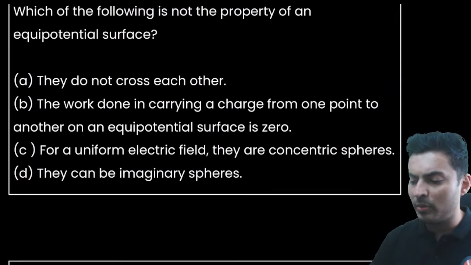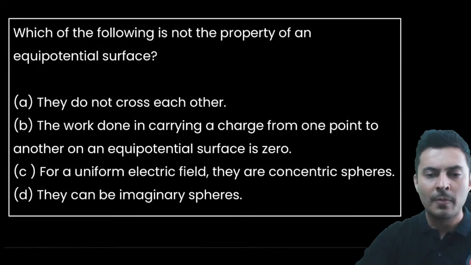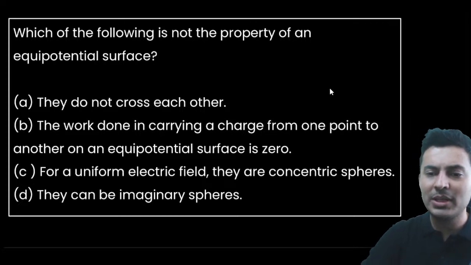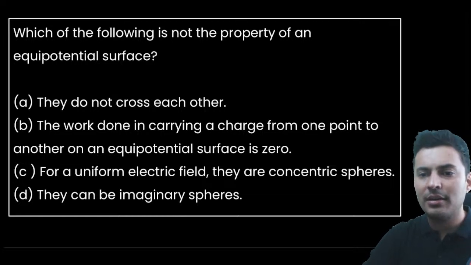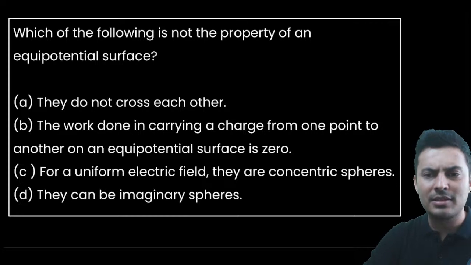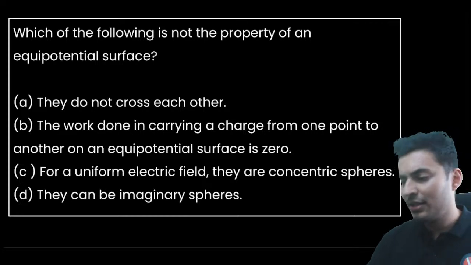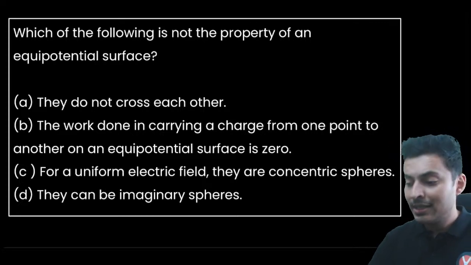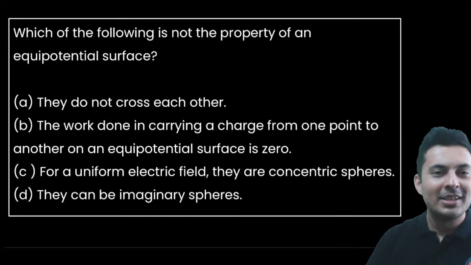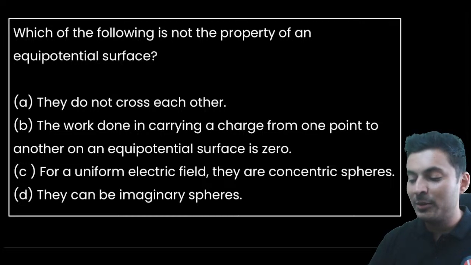Which of the following is not a property of equipotential surface? That is the question. Think about it carefully. System of unit is basically which one, are you using Newton, are you using centimeters? That is the meaning of system of units. So 9 into 10 to the power 9 is in SI unit. That is the meaning. Cool. Which of the following is not a property of the equipotential surface?